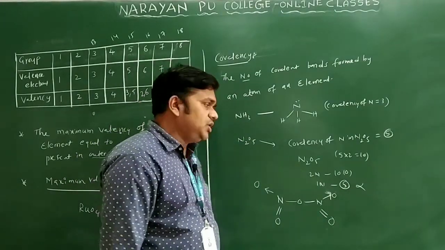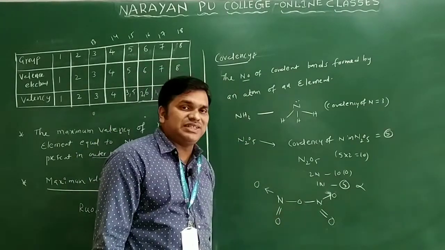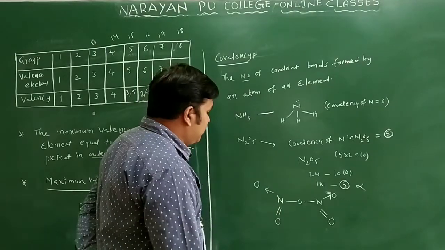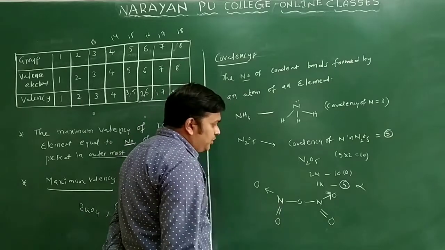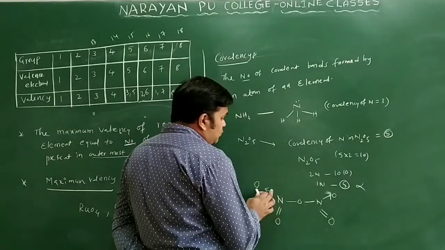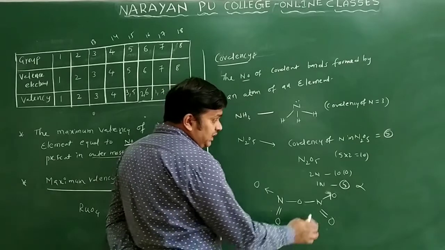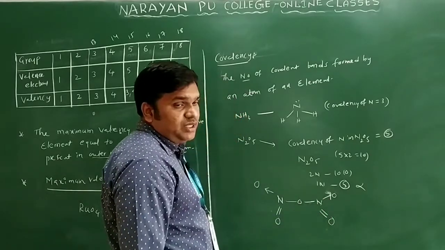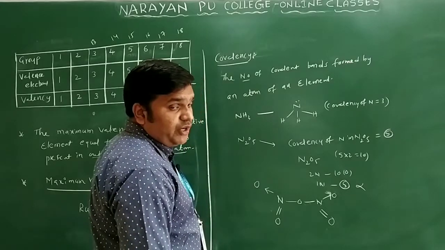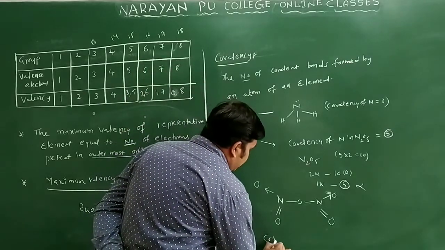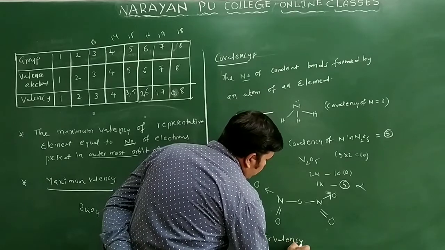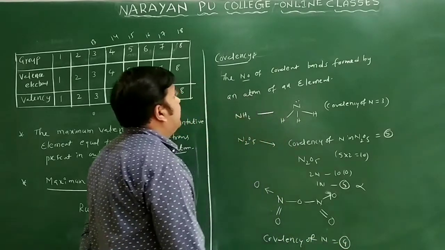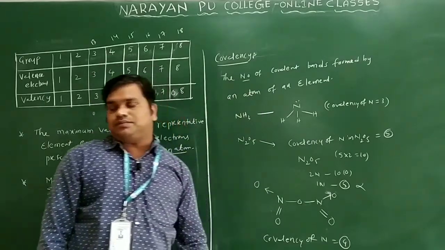Two bonds only, so the valence of oxygen is satisfied, and the valency of the nitrogen is also satisfied here. You will see each nitrogen combines with oxygen atoms: how many bonds here? 1, 2, 3 and 4. For this nitrogen, 1, 2, 3, 4. What is the covalence of nitrogen here? 4 only. So we will write here: covalency of nitrogen is equal to 4 only. So this is regarding covalency only.